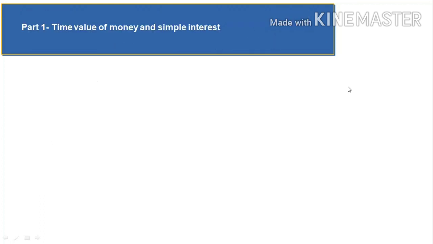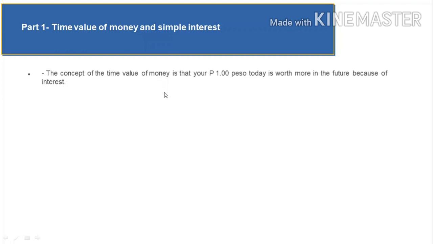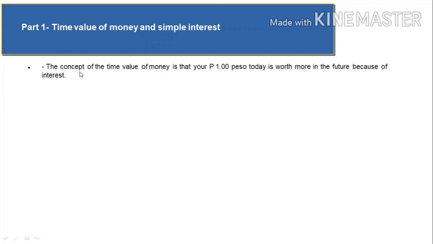So we are now on the first part entitled Time Value of Money and Simple Interest. So what is time value of money? The concept of the time value of money is that your 1 peso today will be worth more in the future because of interest. Actually, the simple interest is directly related to this one. So if you have a debt or an investment, those will grow because of interest.